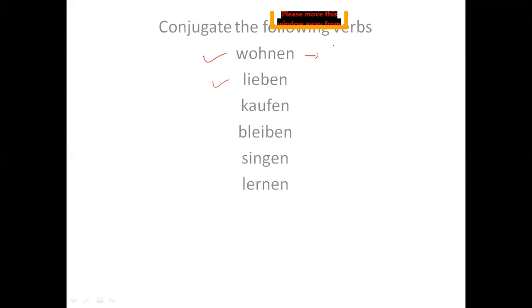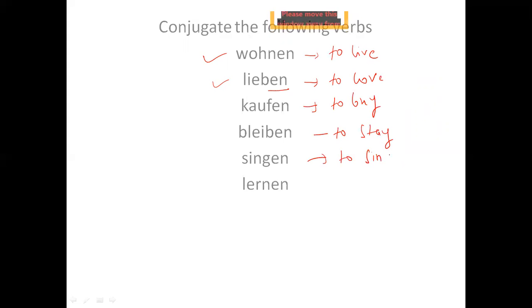Wohnen means to live, leben is to love, kaufen is to buy, bleiben is to stay, singen is to sing, and lernen is to learn. You need to conjugate these six verbs.